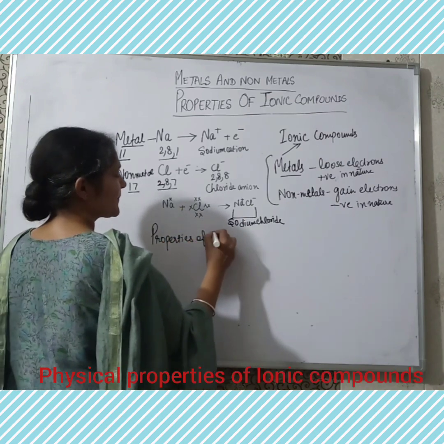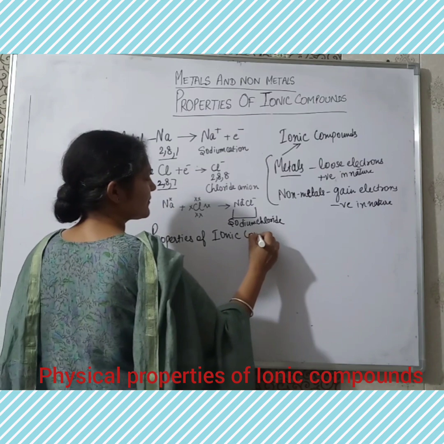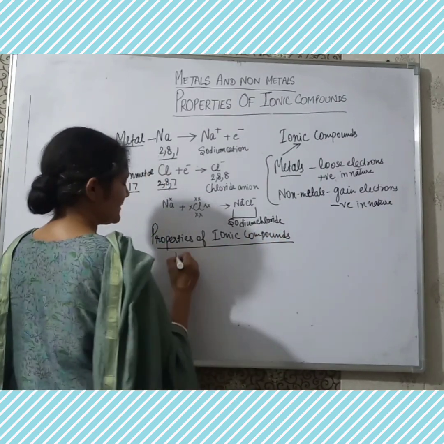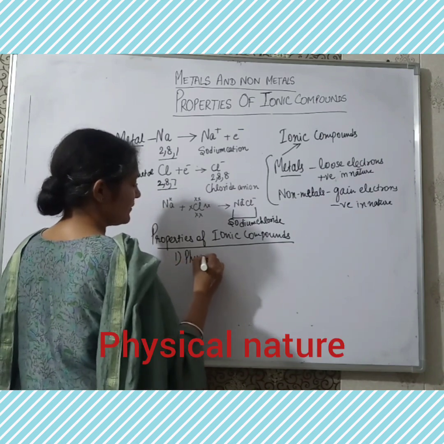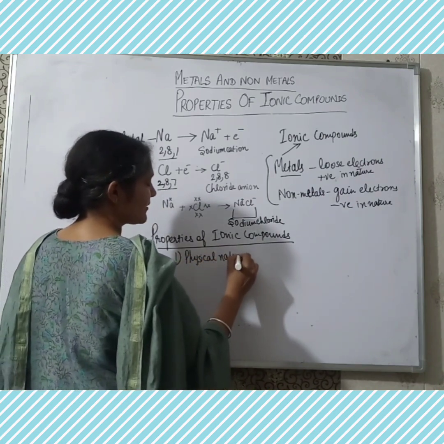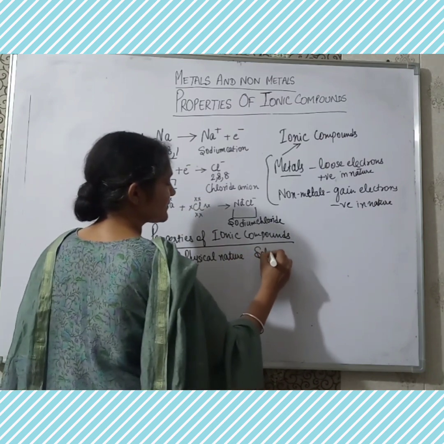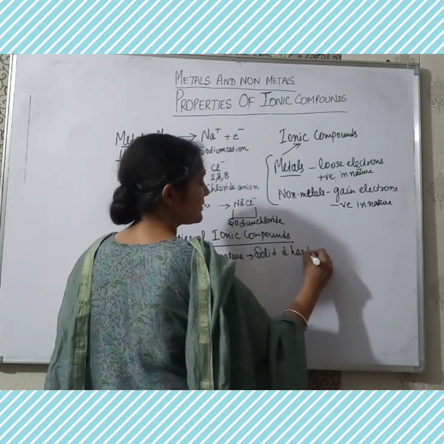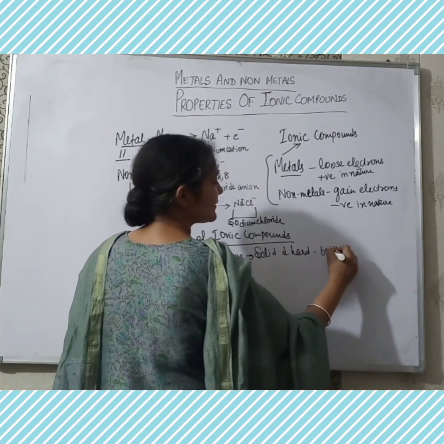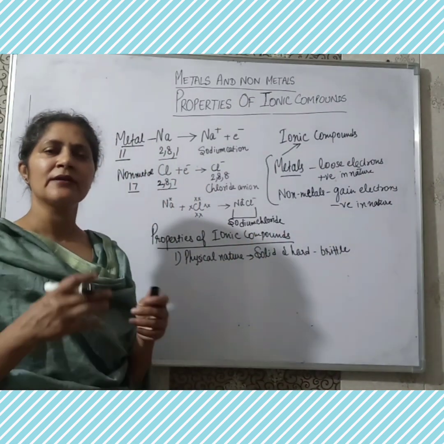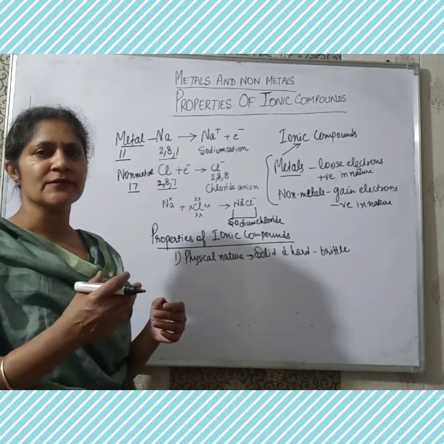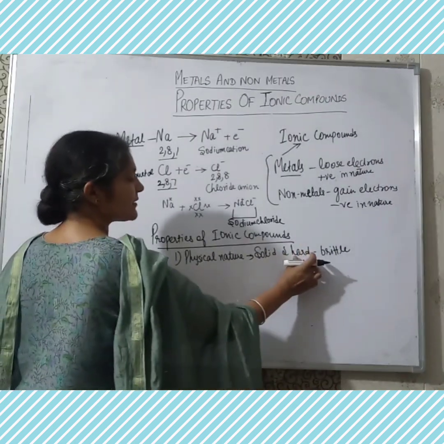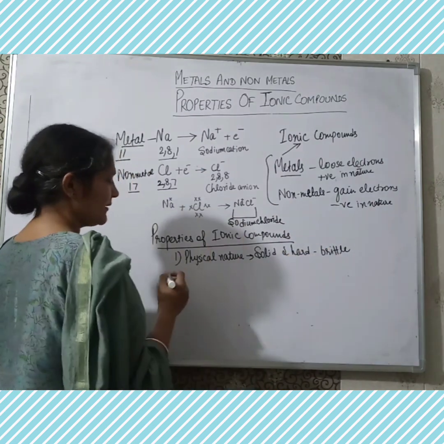Properties of ionic compounds. First property is their physical nature. All the ionic compounds are solid in nature, and some are hard also. They are also brittle. Brittle means they can be broken into pieces when some pressure or force is applied on it. So in physical nature, they are solid, somewhat hard, and brittle.